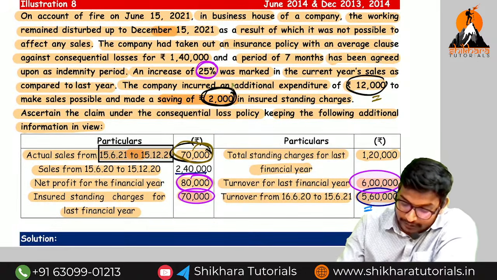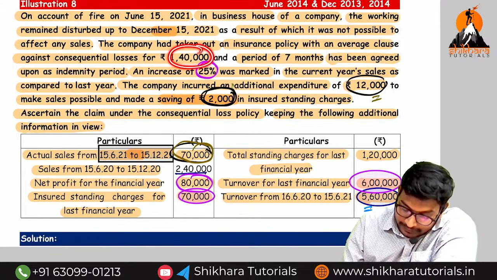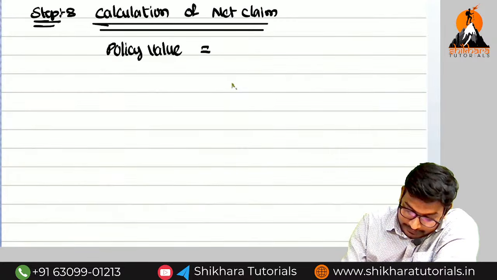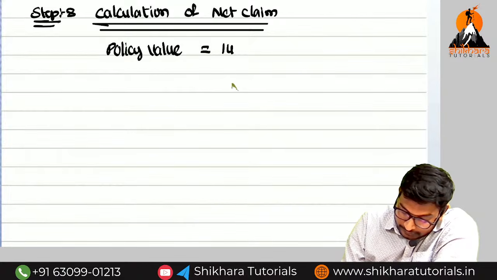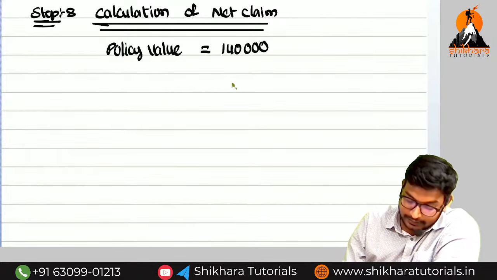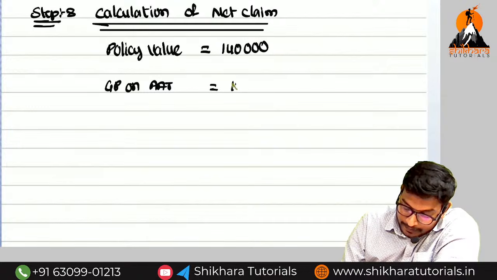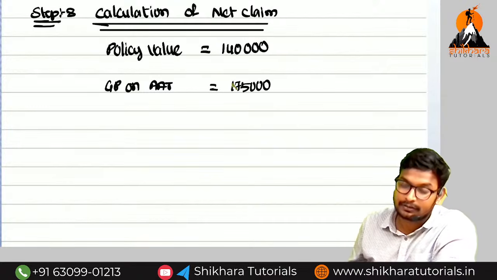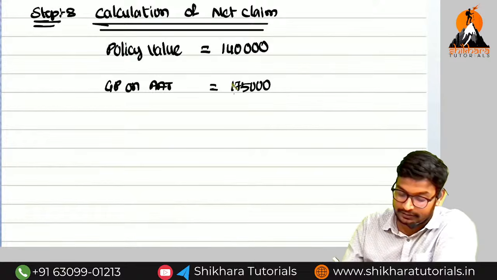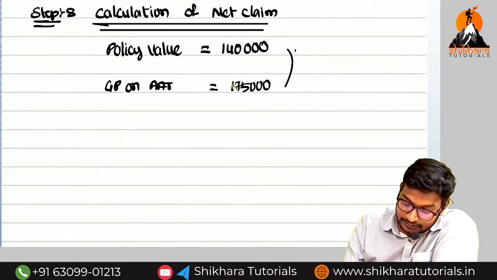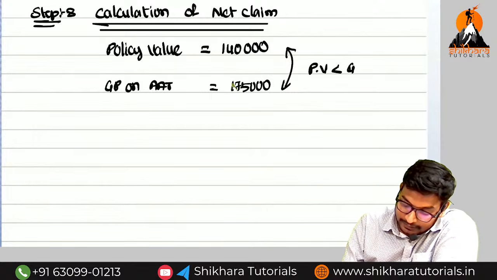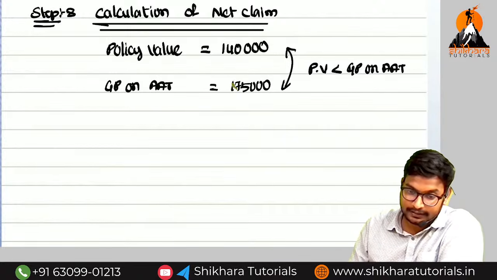Yes. What is the policy amount, amma? 1,40,000. So go there and write the policy amount. 1,40,000. And next we need to compare with the gross profit on AAT. How much, amma? 1,75,000. This is the concept called under insurance or over insurance. When comparing these two things, the policy value is less than the gross profit on AAT. So this is called under insurance.